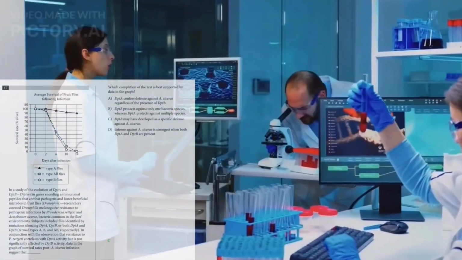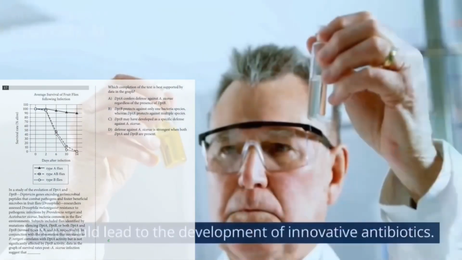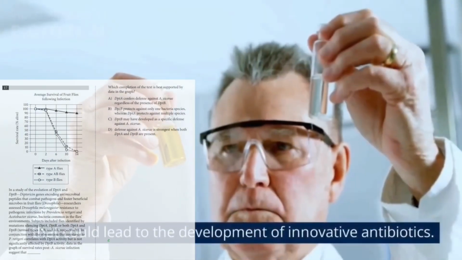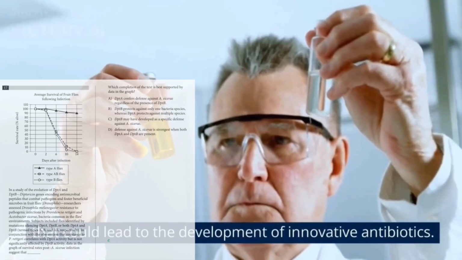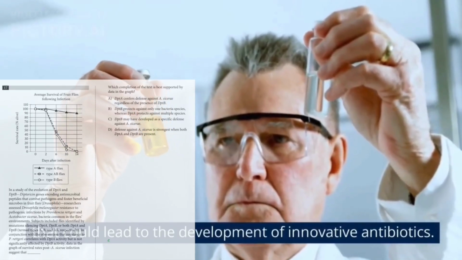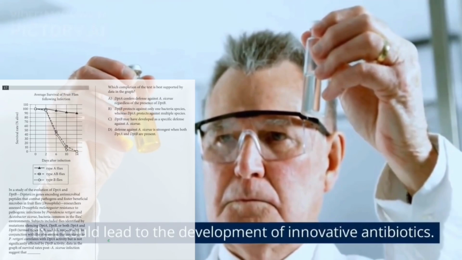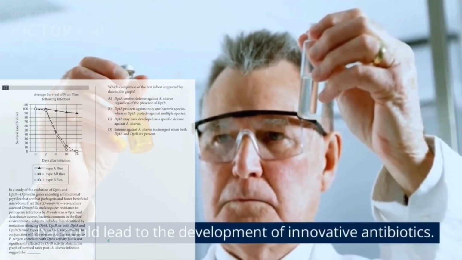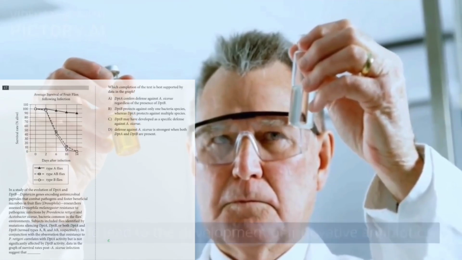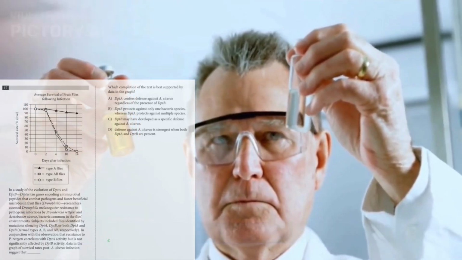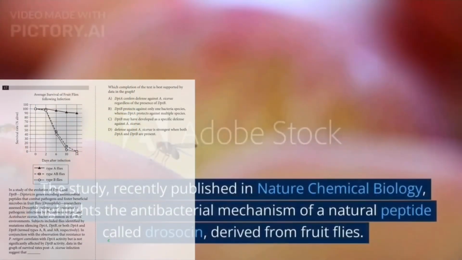In a study of the evolution of DPTA and DPTB, dipterosin genes encoding antimicrobial peptides that combat pathogens and foster beneficial microbes in fruit flies, Drosophila, researchers assessed Drosophila melanogaster resistance to pathogenic infections by Providencia rettgeri and Acetobacter cicerae, bacteria common in the fly's environments.